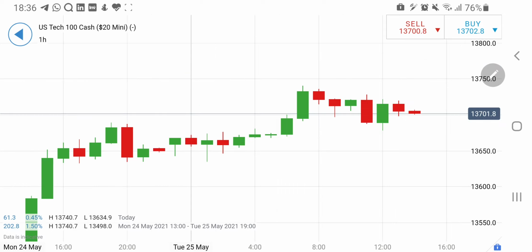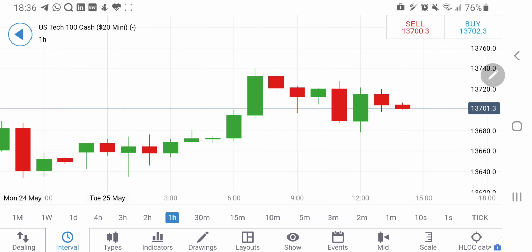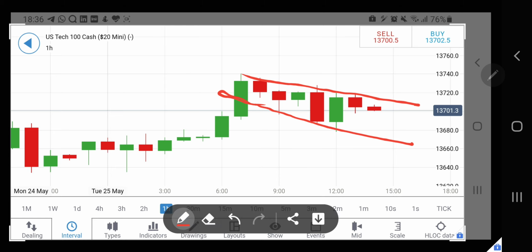Right now Tech 100 is trading at around 13700. Let's start with the analysis. Tech 100 is right now trading at around 13700, and if you look at the 4-hour chart, I can find that it is widely in a downward trending channel.